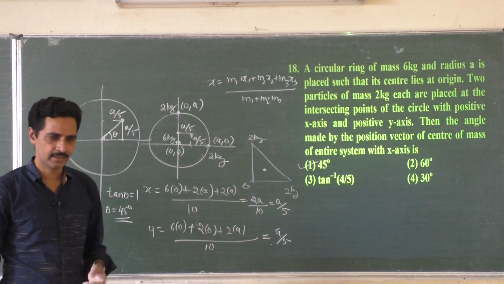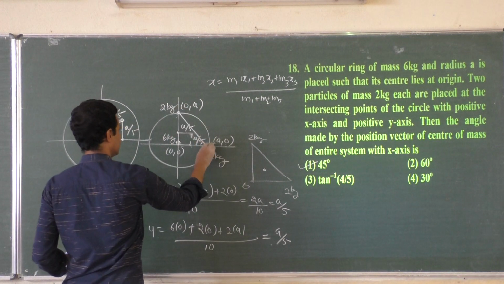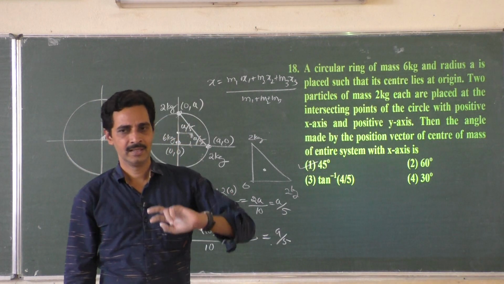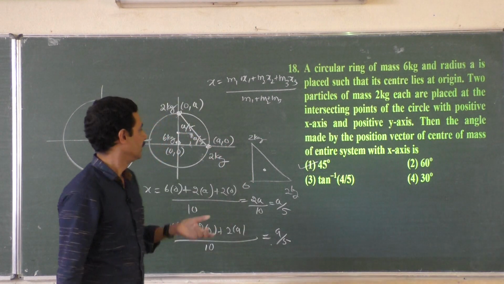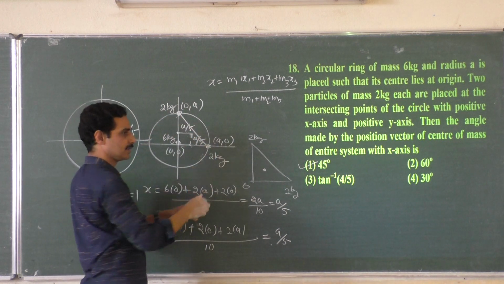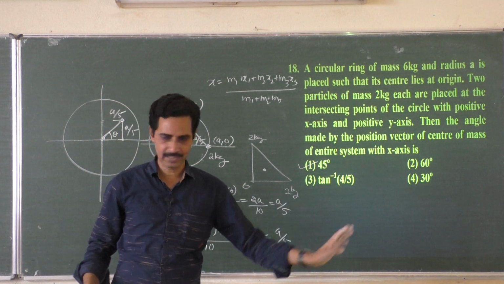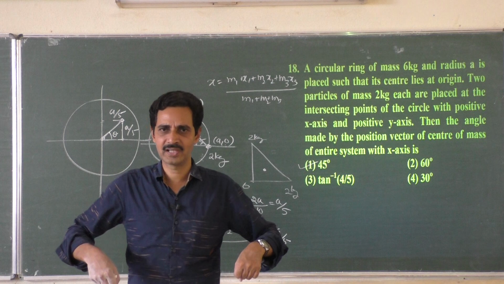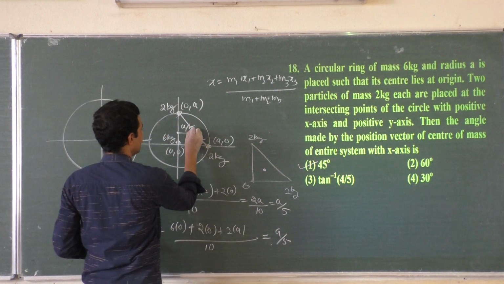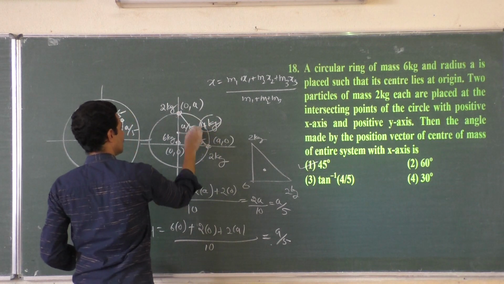You can do this just by inspection. Whenever you have two equal masses in center of mass problems, there is a shortcut method, right? If these are 2 kg and 2 kg, how can you replace these? It is like a weightlifting instrument, right? 50 kg here, 50 kg here. Lift it from the center, you feel 100 kg. So shift this 4 kg here, at the center. Am I right? For 2 kg, 2 kg, 4 kg.